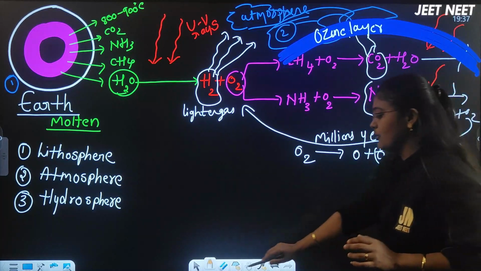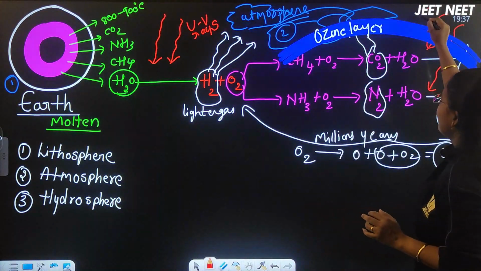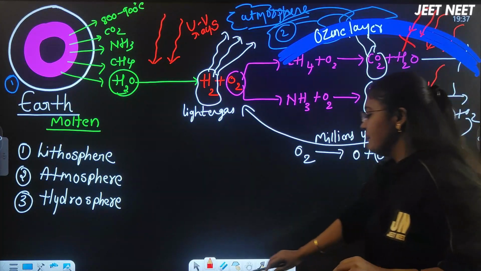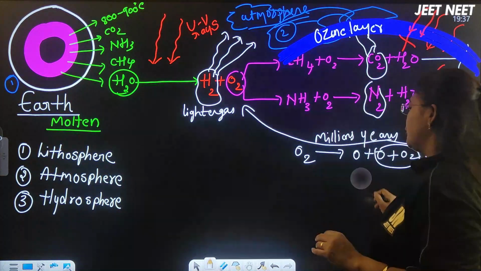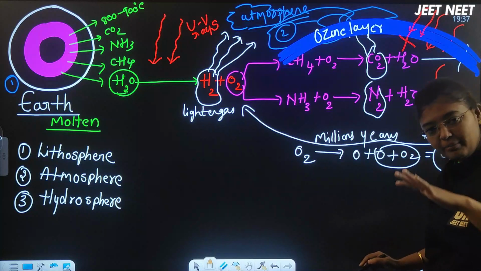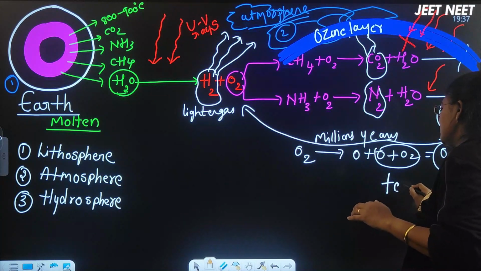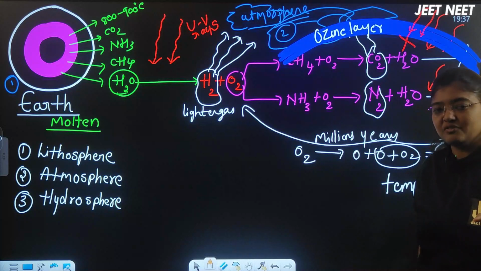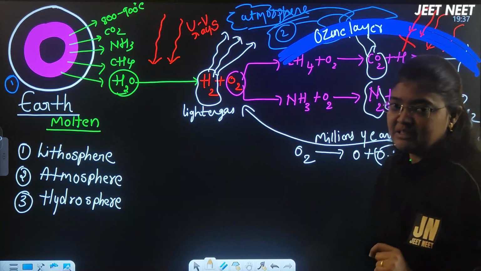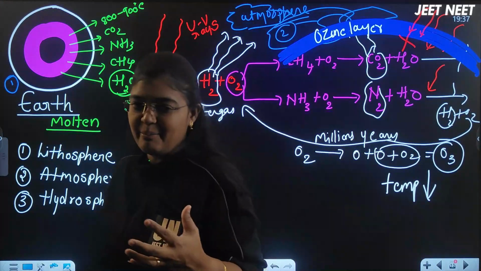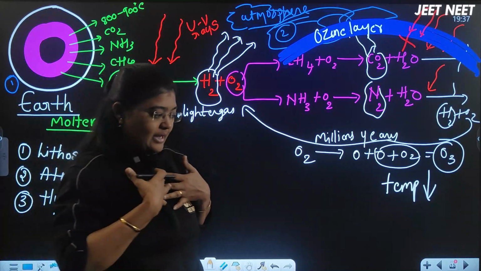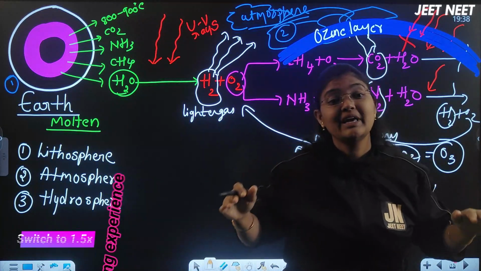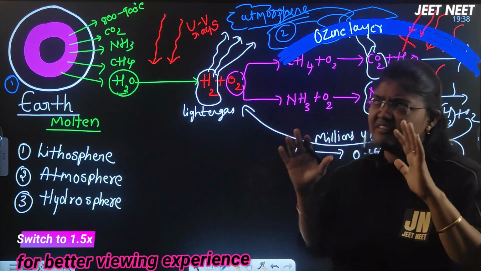When the ozone layer formation started, the UV light rays falling upon the earth were reduced. When the UV light rays falling upon the earth were reduced, the temperature of the earth was also reduced. As I told you in the previous video on the Big Bang theory, once the Big Bang happened and the universe was expanding, the temperature slowly came down upon the earth and even in the universe.